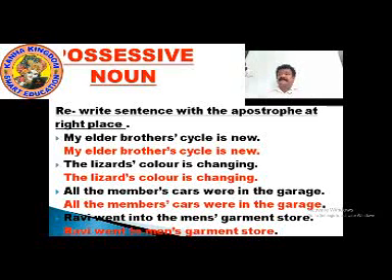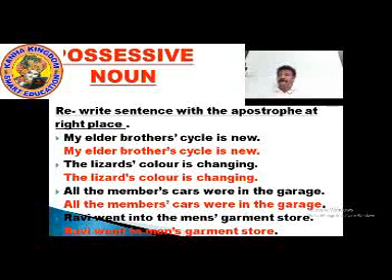My elder brother's cycle is new, brother apostrophe s. The lizard's color is changing. Lizard apostrophe s. The lizard's color is changing.